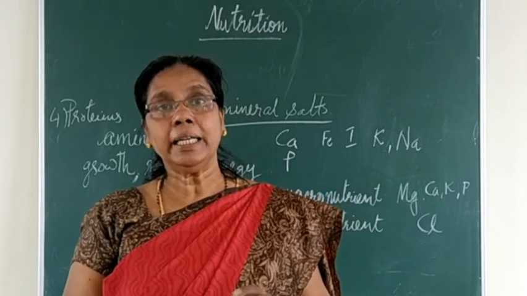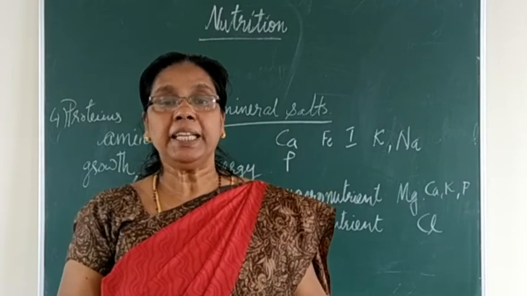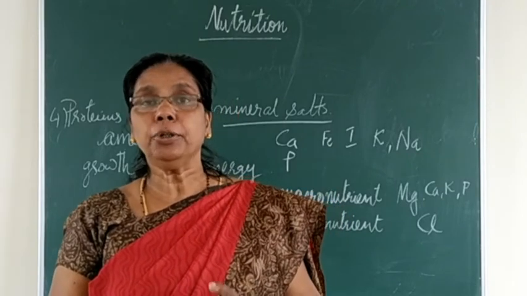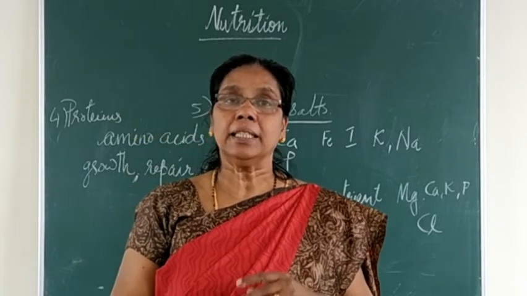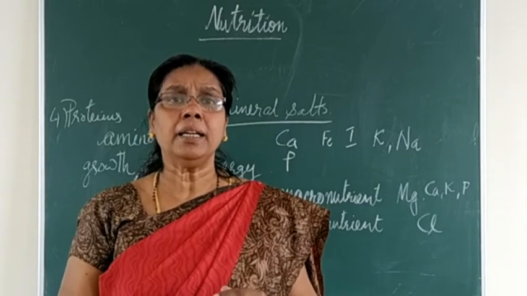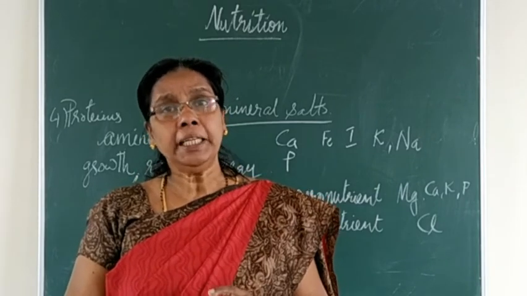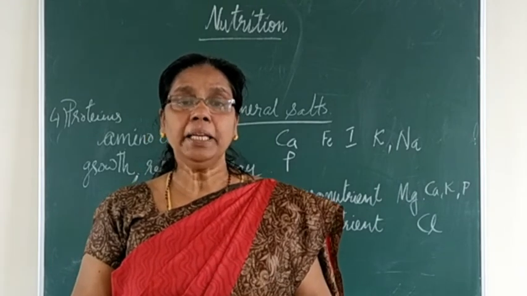And liver, kidney, etc. This iron is plentiful there, and due to the lack of iron, a condition we will get, that is anemia. In anemia, what happens? Less hemoglobin is present in the blood. That condition is called anemia.